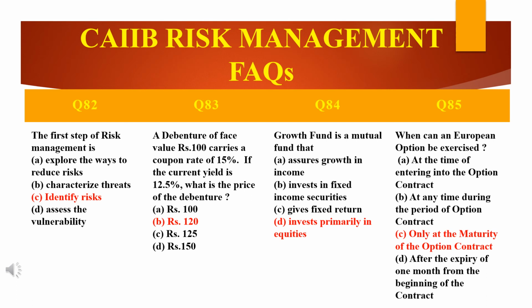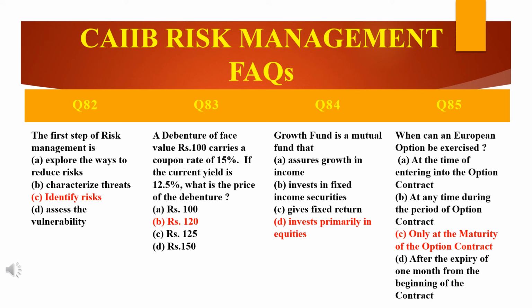So the current yield is given as 12.5%, which is stated in the question itself. Therefore, yield 12.5% is equal to 15, the income earned from investment, divided by the price of the bond. So we need to find the price of the bond.